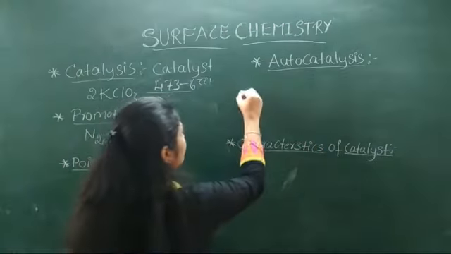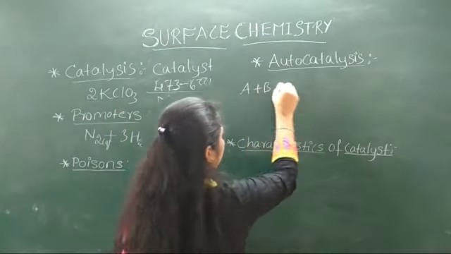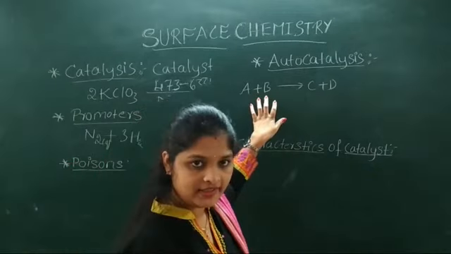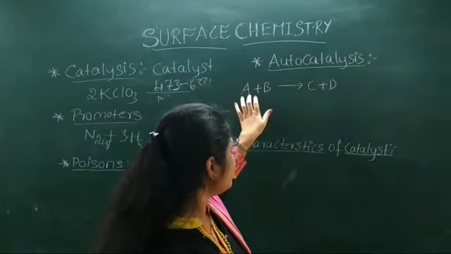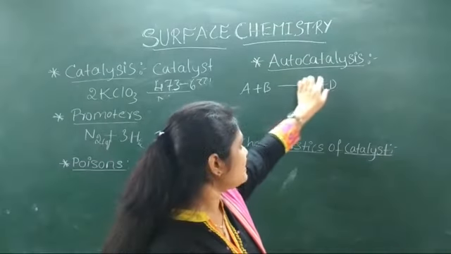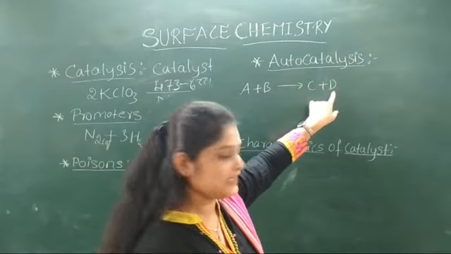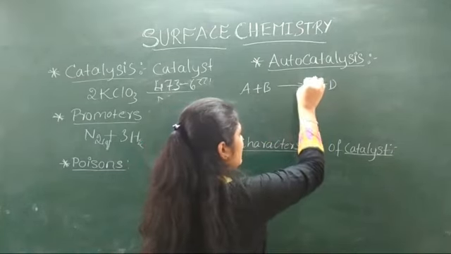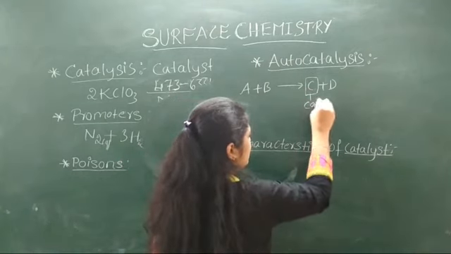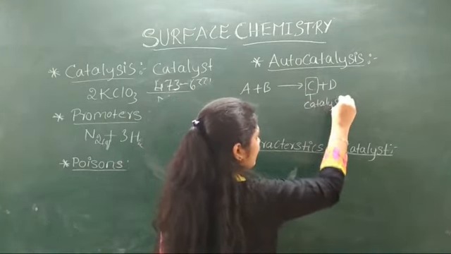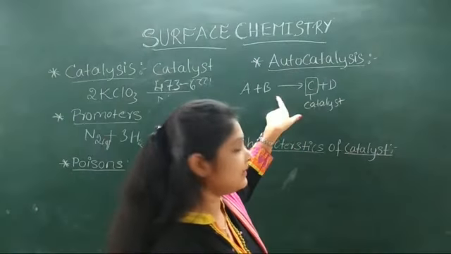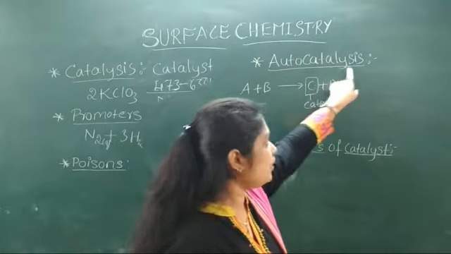Okay, so now A plus B gives C plus D. Here A plus B are the reactants. After the reaction starts, the products are formed. That is, C is a product and D is a product. Here the C itself acts as catalyst. Okay, C itself acts as catalyst for this reaction, and this phenomenon is called autocatalysis.